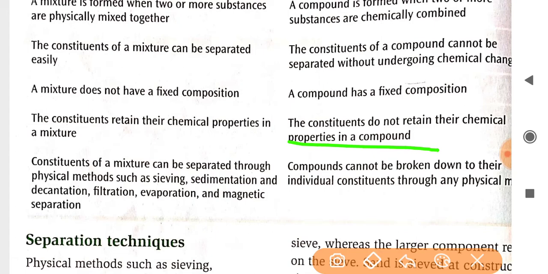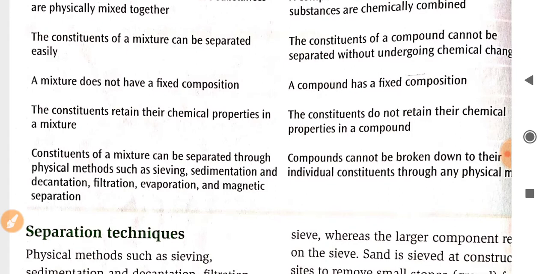lost in a compound. Constituents of a mixture can be separated through physical methods such as sieving, sedimentation and decantation, filtration, evaporation, and magnetic separation. But compounds cannot be broken down to their individual constituents through any physical method. By any physical method, you cannot change them, you can't come back to their original form.